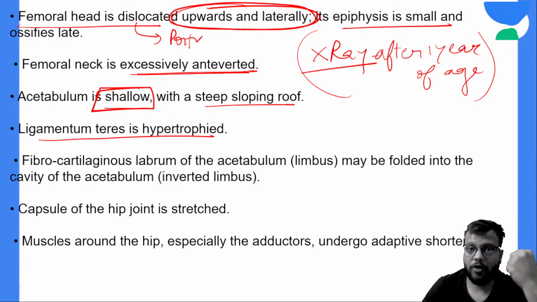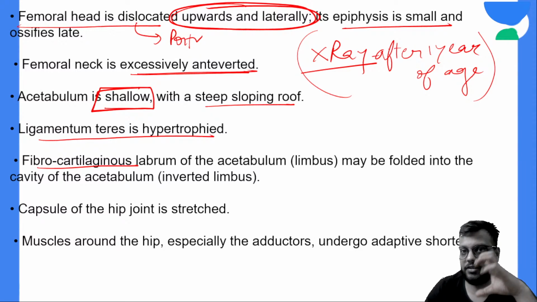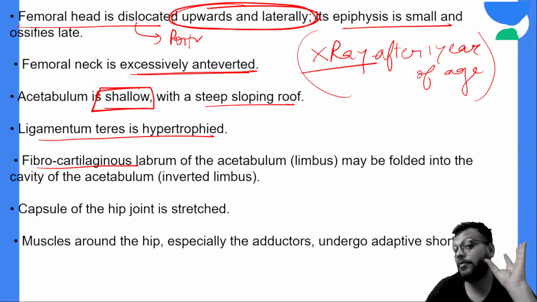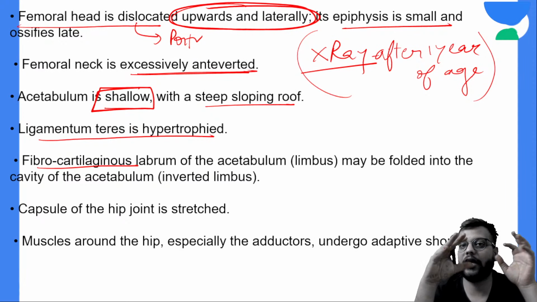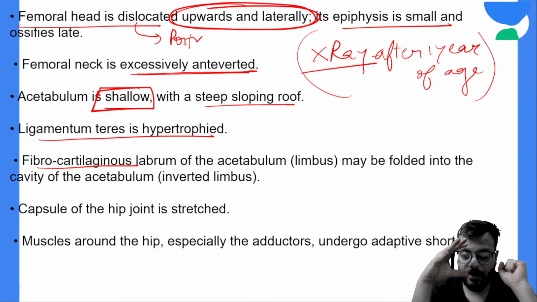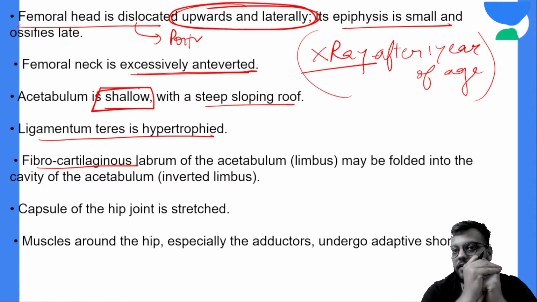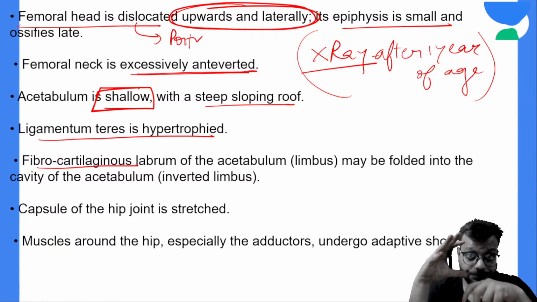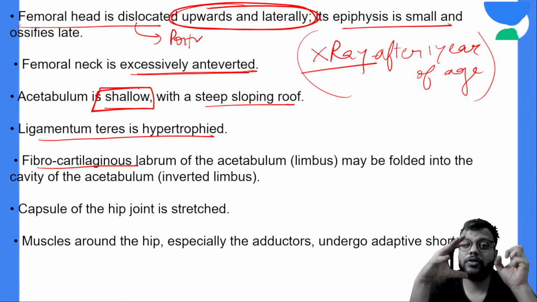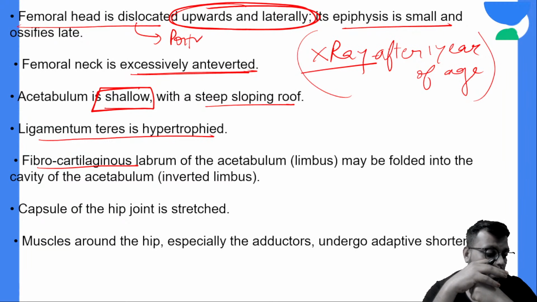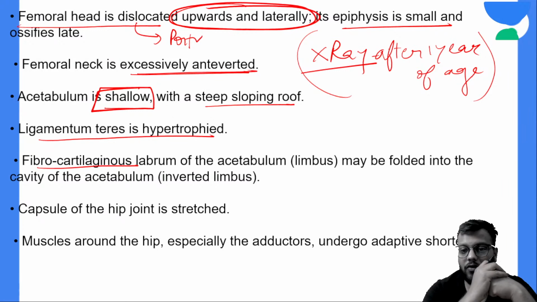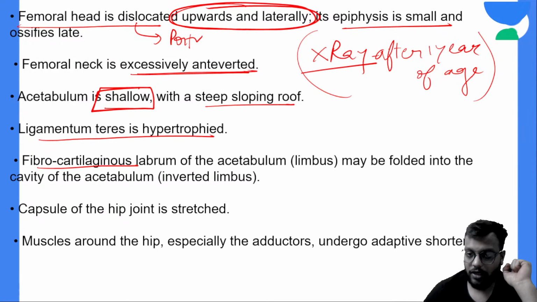Okay, now normally there is a fibrocartilaginous labrum around the acetabulum, like the glenoid labrum in the glenoid cavity, to make the acetabular cavity more deep, so that the head can articulate very easily. Okay, so it is called the limbus.